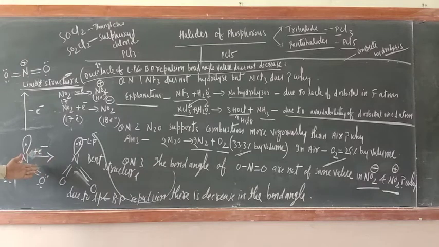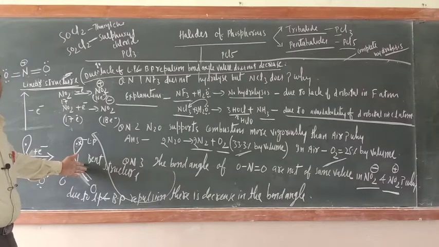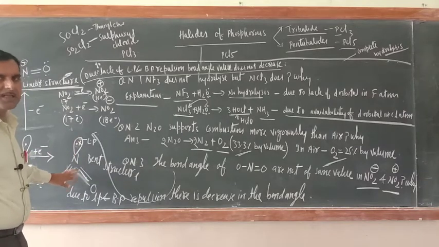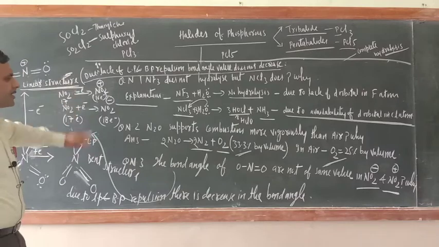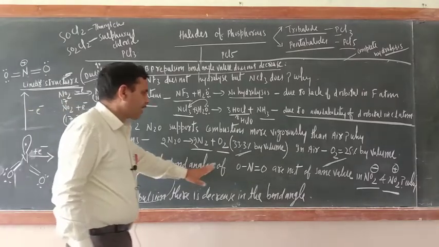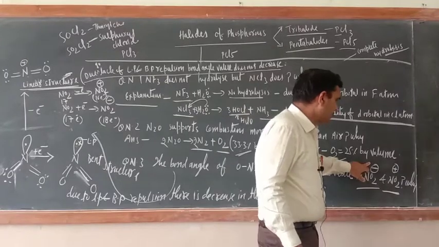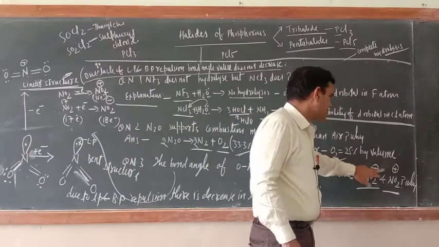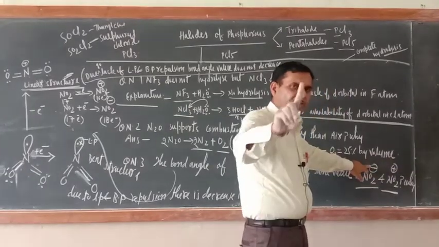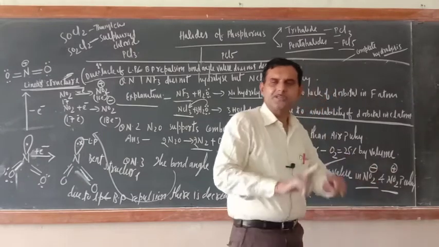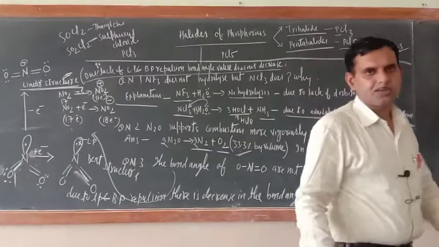Now here what would be there? This bent structure may be 118 degrees or even less than that. Okay, that is why the value is not similar. The bond angles of O and O are not of the same value in NO2 single negative and NO2 positive. In NO2 single negative, one lone pair will exist. Here no lone pair will exist. So in this way the answer of this question is over.